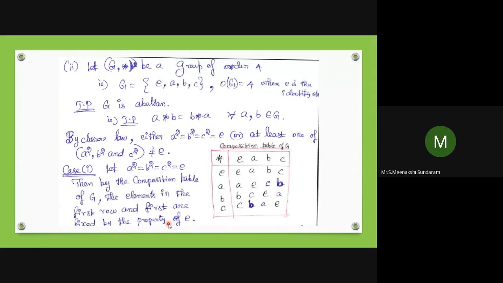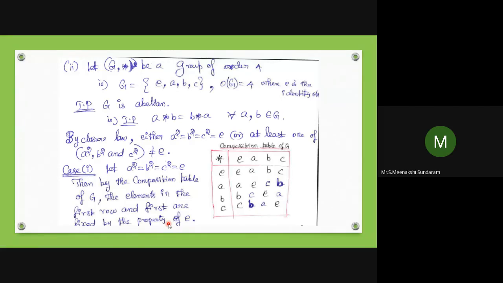So for the first case, we showed that any group of order 3 is cyclic. Next, we need to prove that a group of order 4 is an abelian group. Let G equal E, A, B, and C. The order of G is 4 elements, and E is the identity element.